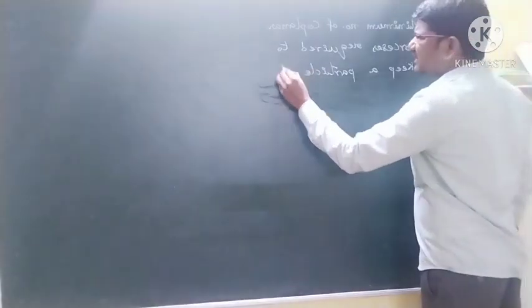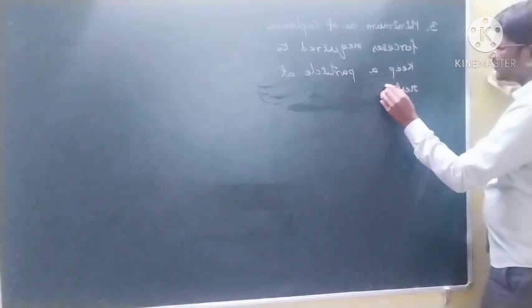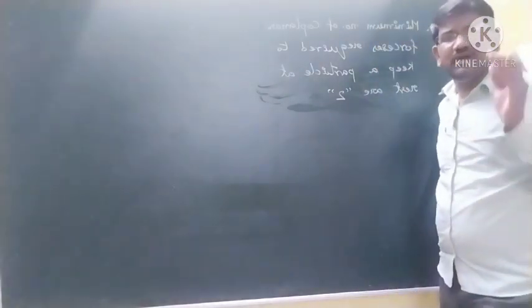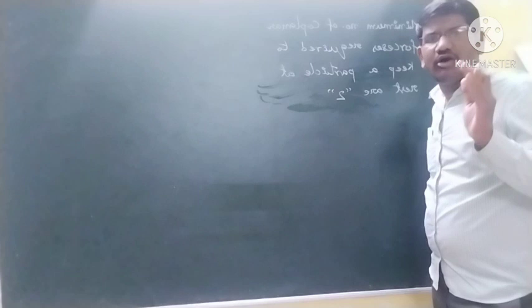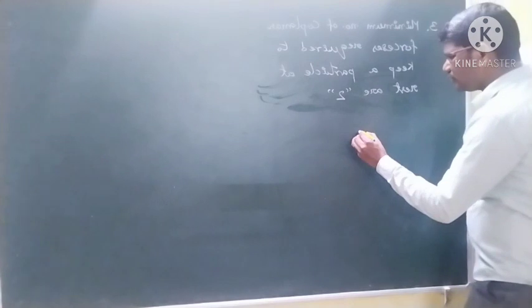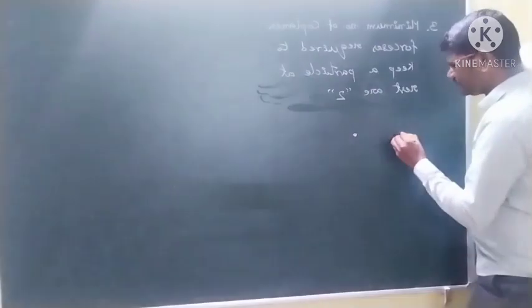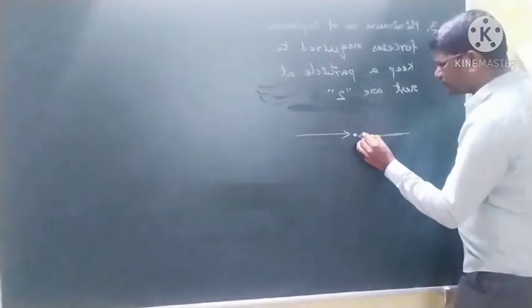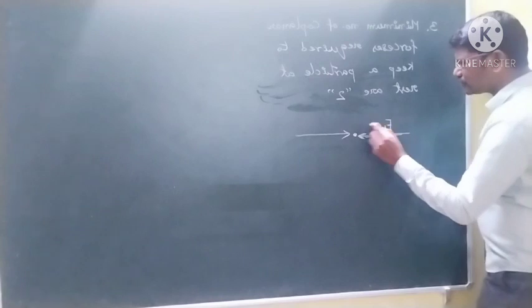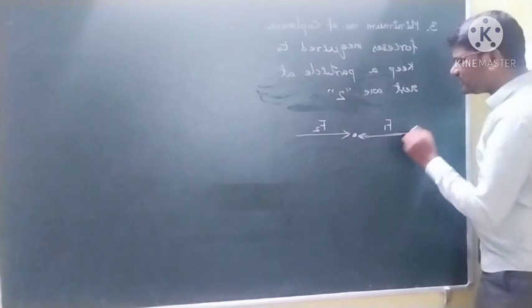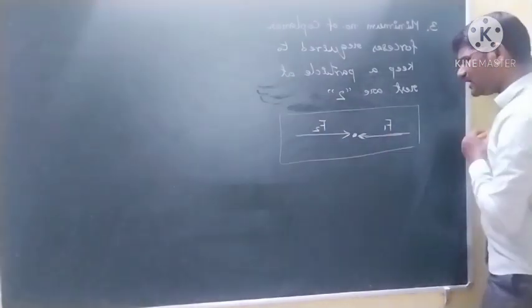To keep a particle at rest, or 2. Okay students, so this is one important point. The minimum number of coplanar forces required to keep a particle at rest is 2. This is the dot, and this is one force and this is another force. If these two forces are equal in magnitude and opposite in direction, then the particle will be at rest, and these forces lie in the same plane only.